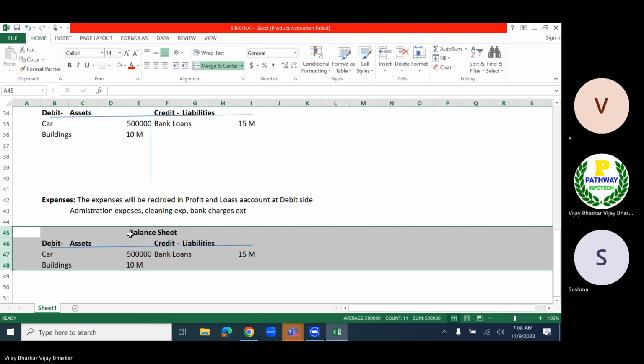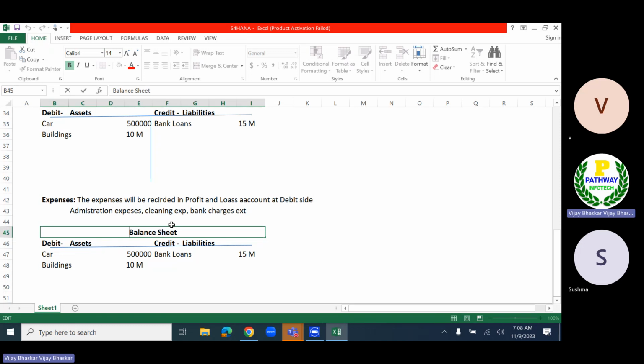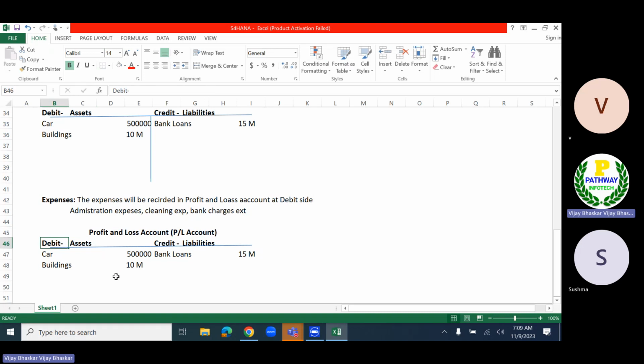So now this will be the profit and loss account. So what people will say, profit and loss account, people will say always P&L account. Don't confuse that one. P&L account. Okay, don't confuse.